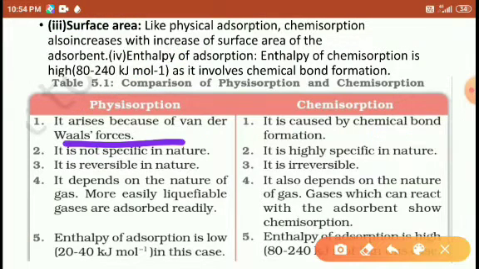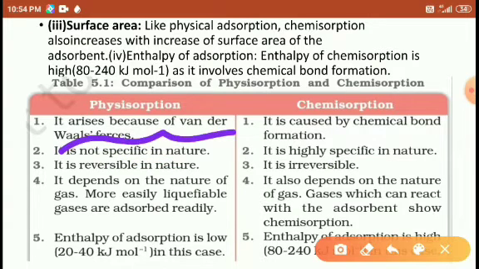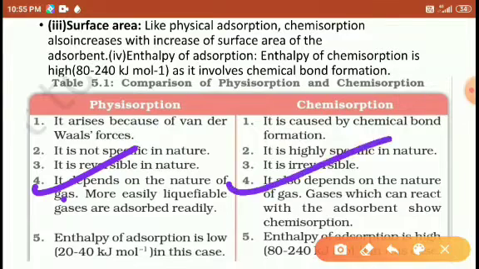Physisorption is less specific, not strongly attracted. Chemisorption is highly specific, strongly attracted. Physisorption is reversible, so we can easily separate the adsorbent and adsorbate. Here we can't separate them. Physisorption depends upon the nature of the gas. If gas particles have a strong internal force of attraction, then adsorption is high. Chemisorption also depends upon the nature of the gas, right?